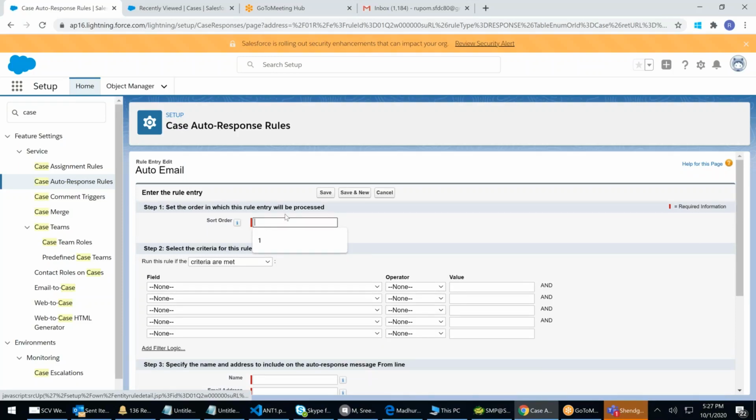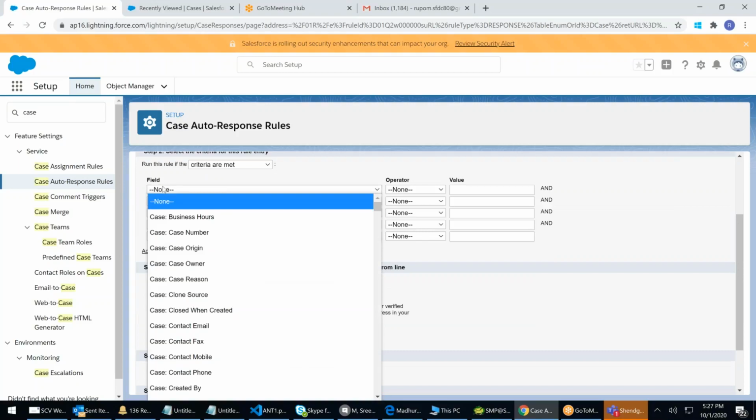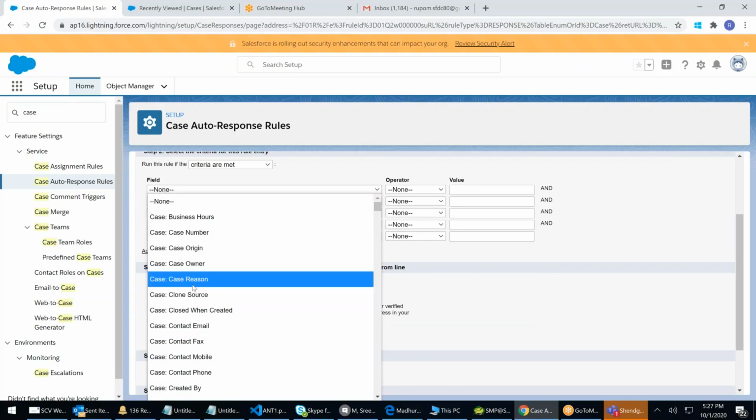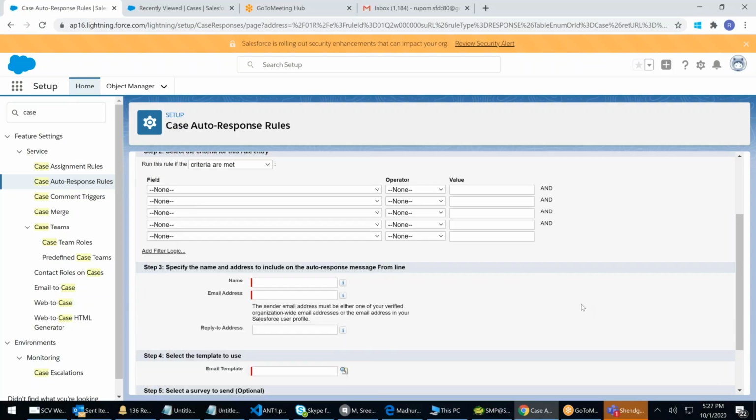Or in Hyderabad, if it's Jubilee Hills, that email will be very polite. If it's some other area, based on that, you can give a condition. I will say Hyderabad Jubilee Hills, or high posh customers or VIP customers. VIP customers, I'll have a different email. Then you can define who is a VIP. Whenever the case number is this, whenever the case origin is this, whenever the case reason is this, all these things you will say.